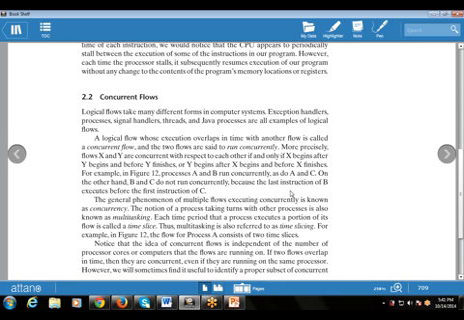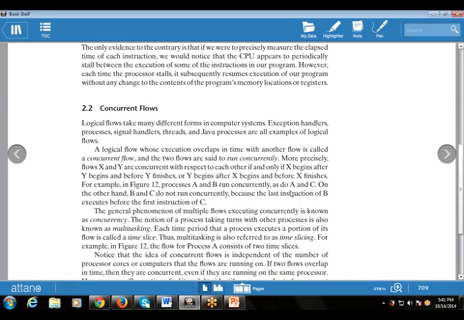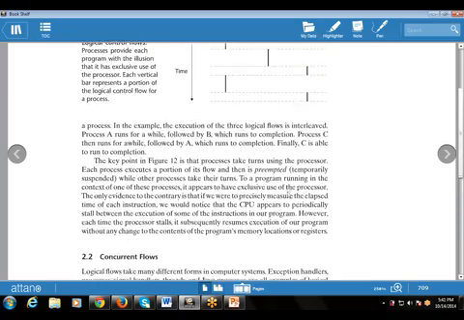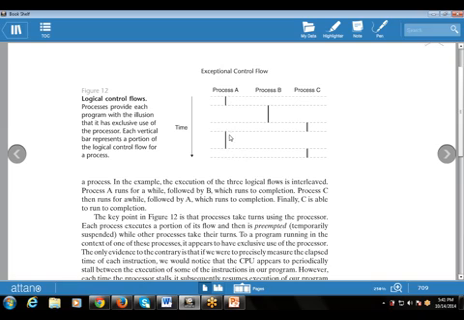For example, the flow of process A consists of two time slices. This is one time slice, this is another time slice. In the same way, process C is also divided into two time slices, that is, process C executes in two time slices, as decided by the operating system.